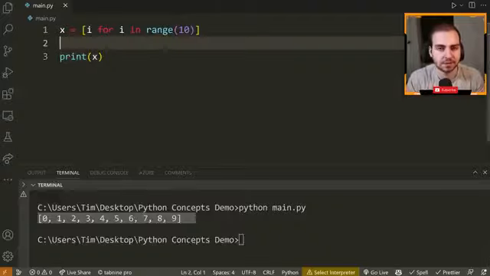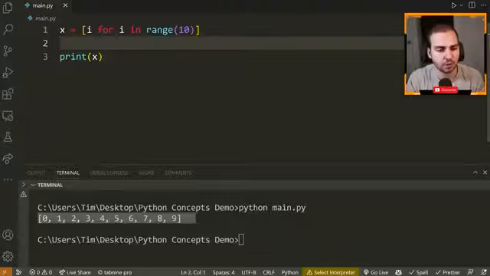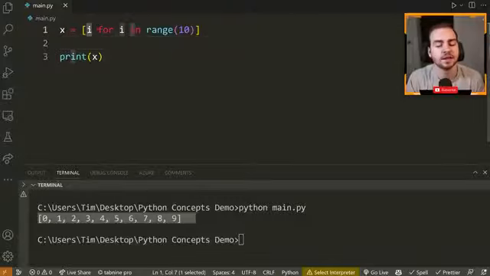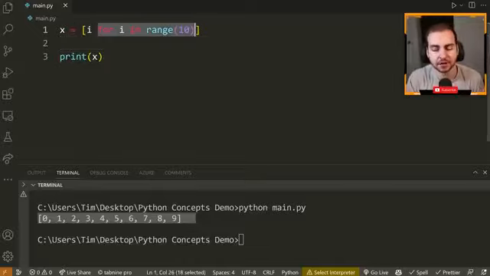So this is a list comprehension where essentially you write a for loop inside of a list. What you do on the left-hand side is you put the value that you want to populate the list with, and then you have some kind of iterator. In this case, we have a for loop that's going to loop through and generate these different values. Now, this is a very simple list comprehension. You can make much more complicated ones.